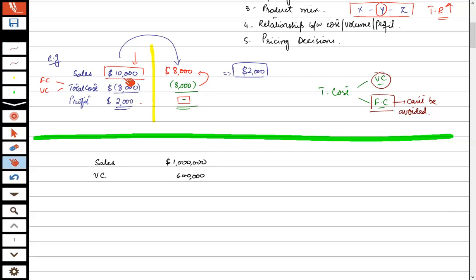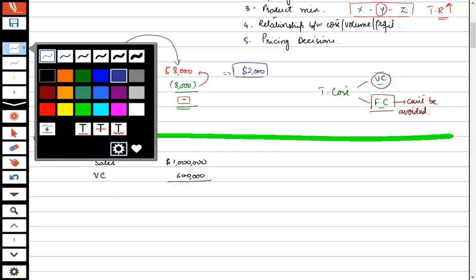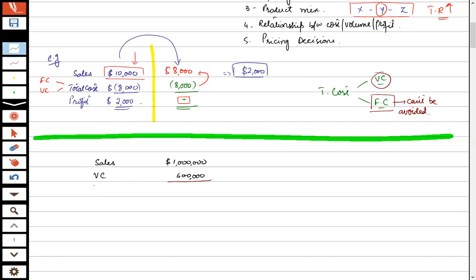See what happened here. Sales less cost comes profit. But here, sales less variable cost, we cannot say it is profit. Why can we not say it is profit? Because that's just one type of cost. You have to take in the total cost. Yes, because this is variable cost. So sales less variable cost, that component is known as contribution margin.